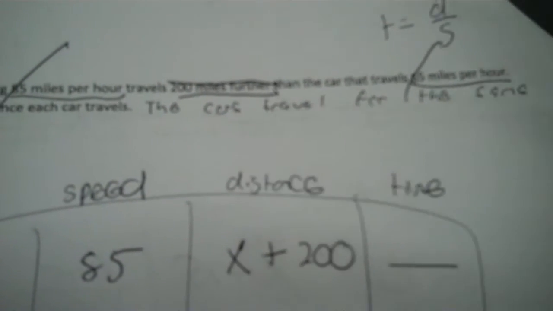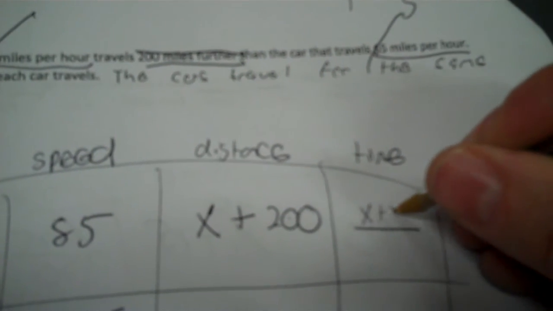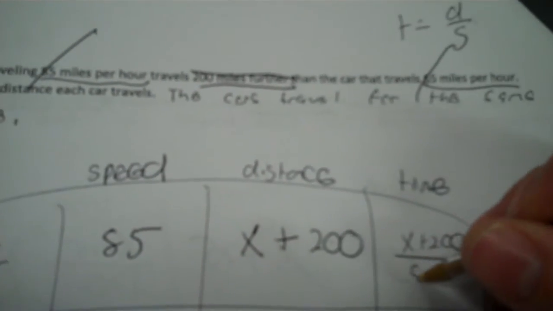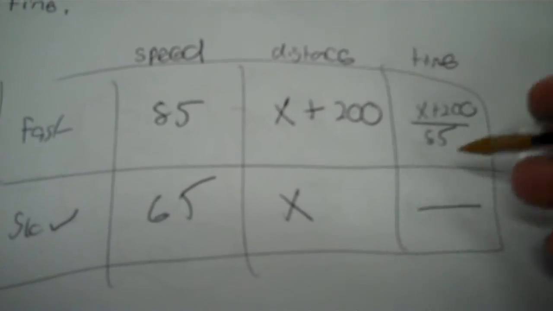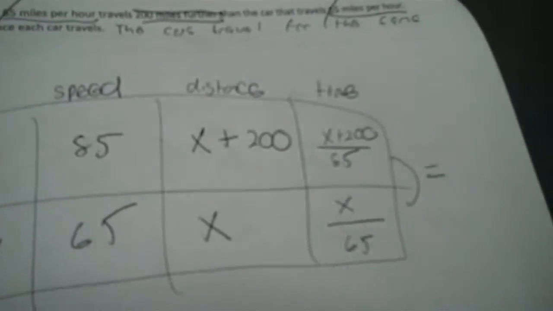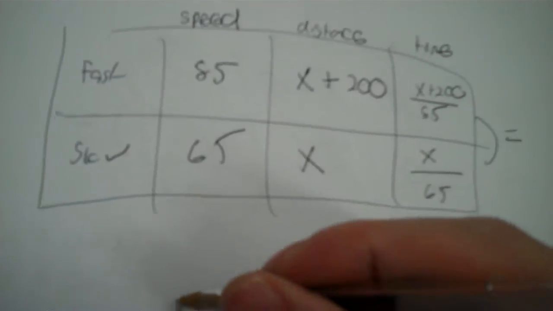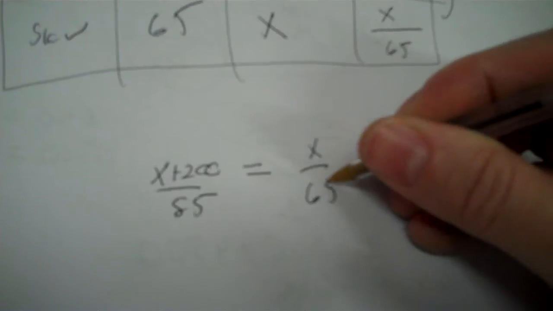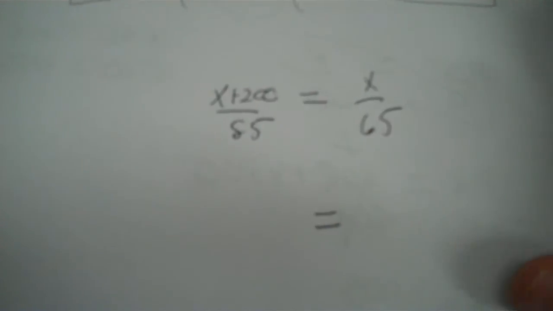Again, you're always going to need the time. Time is distance divided by speed. So I make a division line. The distance of the fast car we don't know, but we have a representation, x plus 200. The speed of the car we know is 85. The distance is x, the speed then is 65. And I know the times are equal, they stop at the same time. Same means equal. So I put equals, x plus 200 over 85, and over here x over 65. Now, I rewrite my equation.